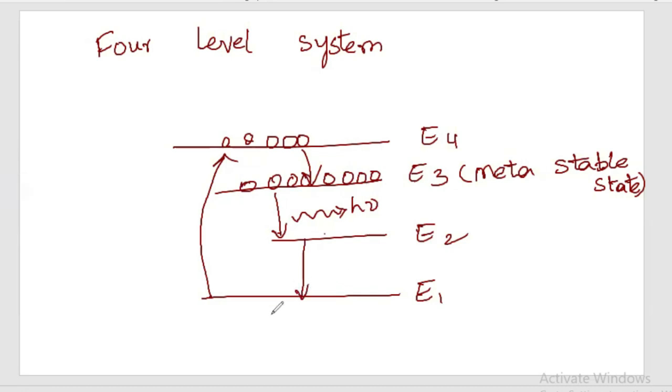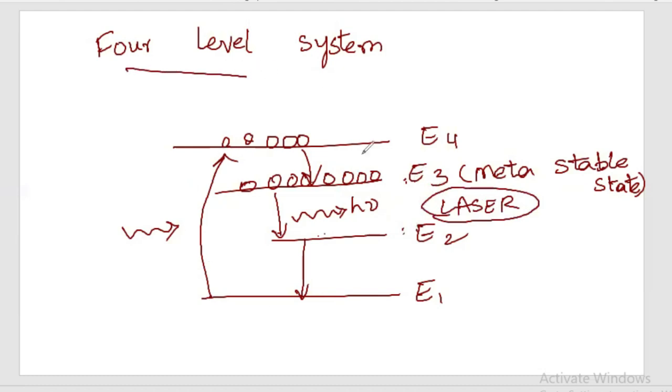Again these atoms from E1 will move to E4 because the pumping mechanism is continuously there. Then the atoms will come down to E3 and then to E2. Between E3 and E2, our laser transition is going on. So the population inversion occurs between E3 and E2, and 4 energy levels are involved in this system, so it is a 4-level system.